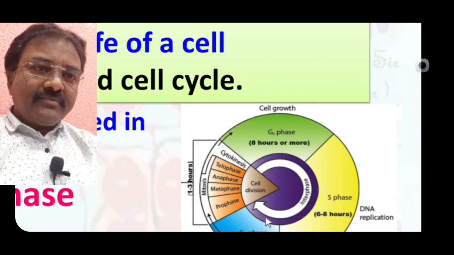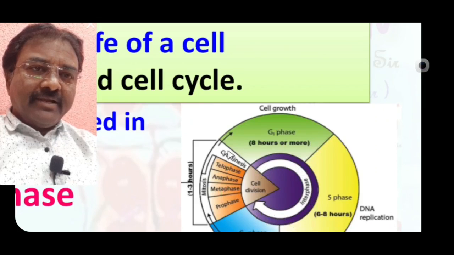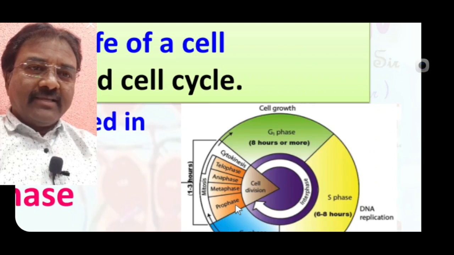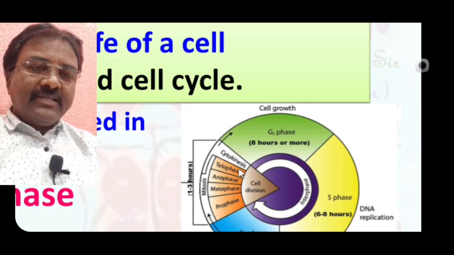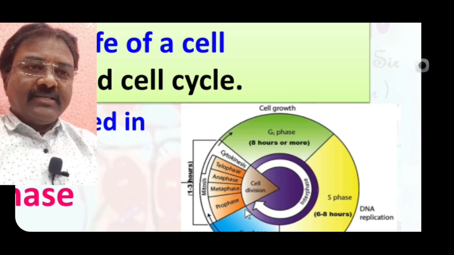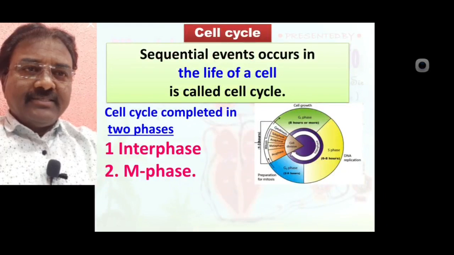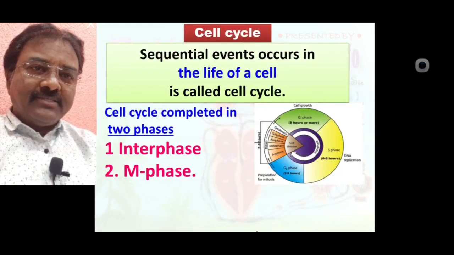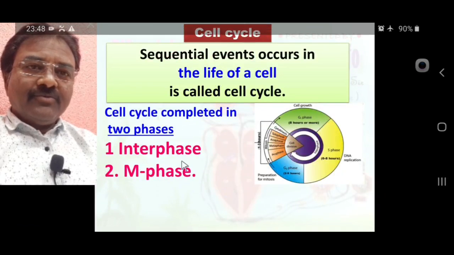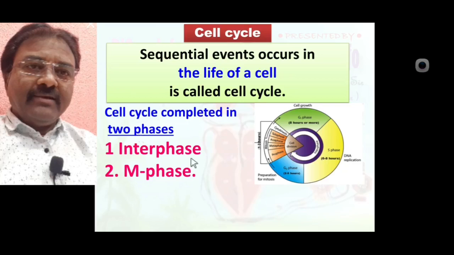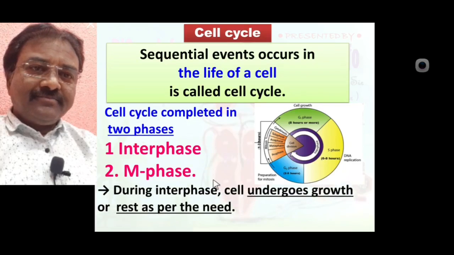Interphase is the longest phase of the cell cycle, while in the mitotic phase karyokinesis and cytokinesis take place. Karyokinesis has prophase, metaphase, anaphase, telophase, then the cytokinesis process takes place. So interphase and M phase, the mitotic phase, are the two phases involved in a cell cycle.